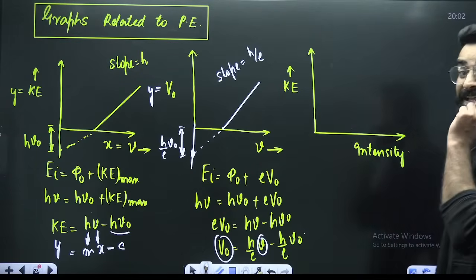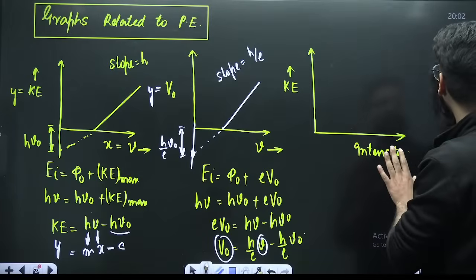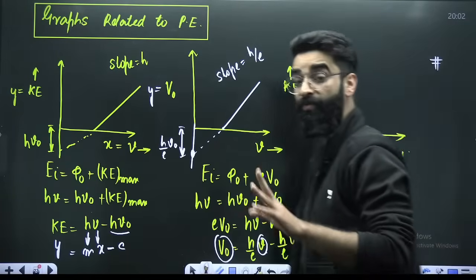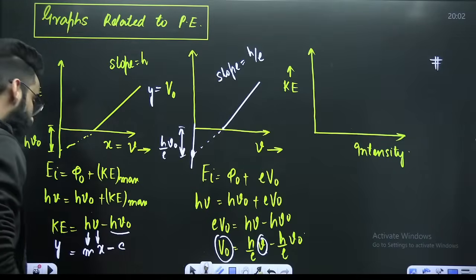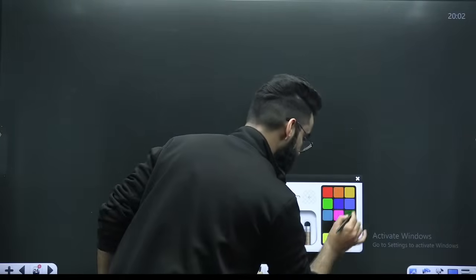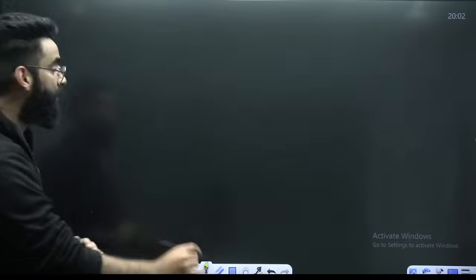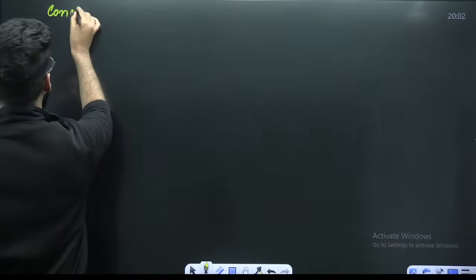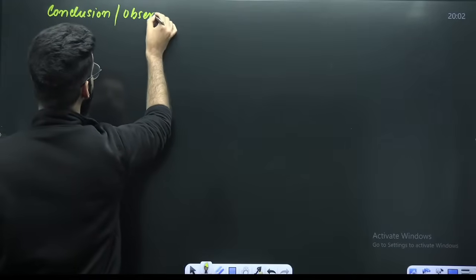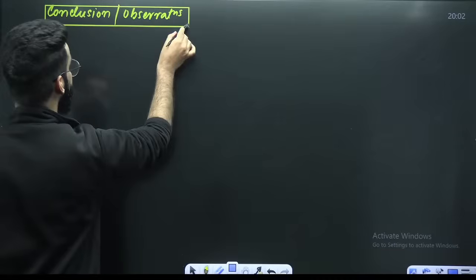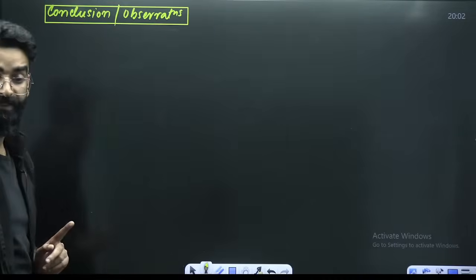Look at this one. Kinetic energy versus intensity. In order to make this curve, I need to tell you a few more things. Then only I can make this particular curve, right? And what are those things which you need to know? Conclusions, observations of the photoelectric effect. Remember them directly.